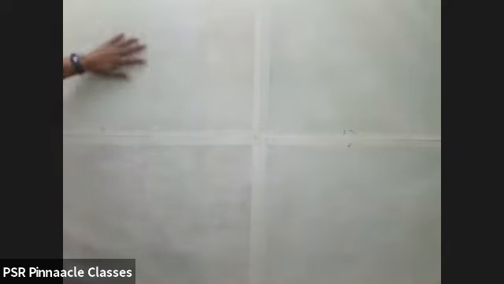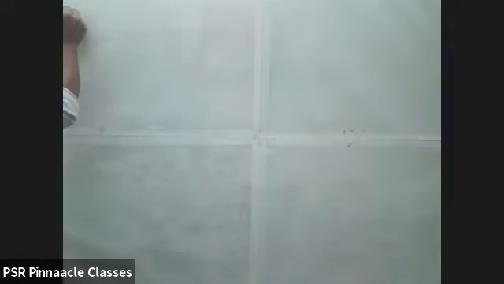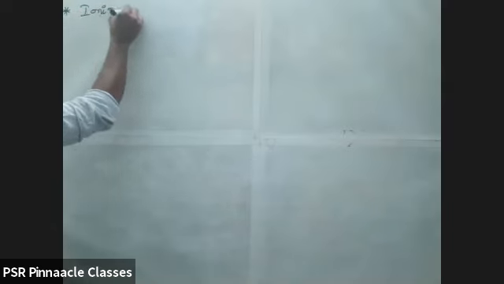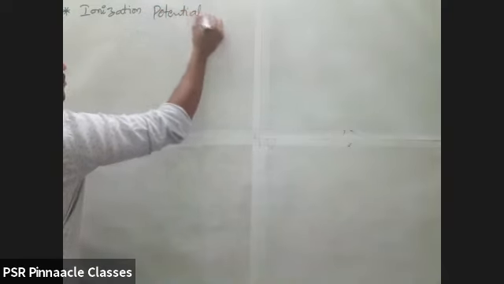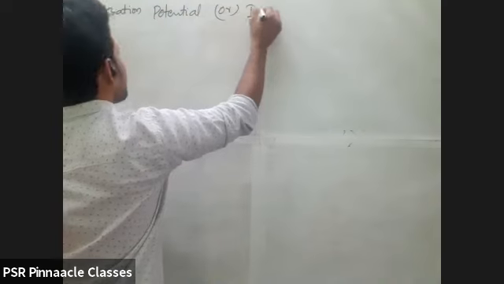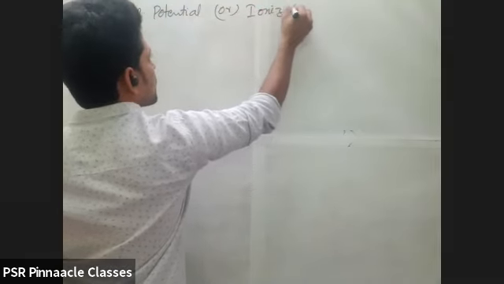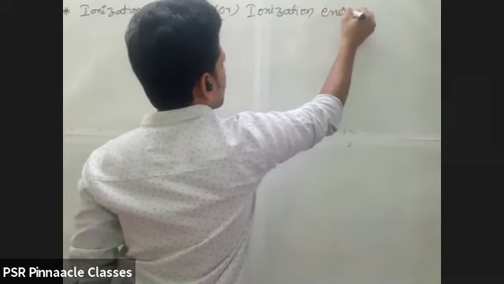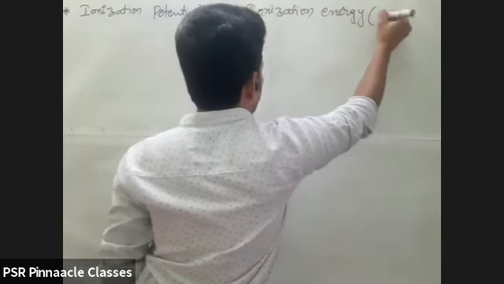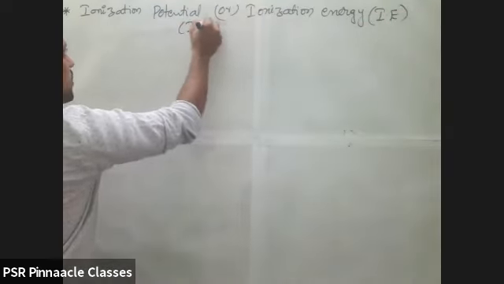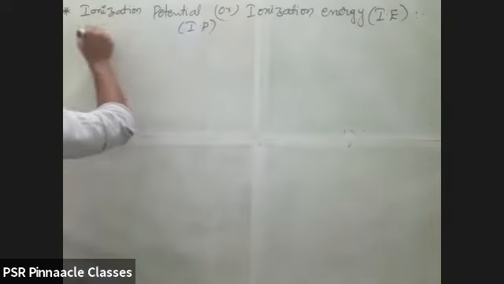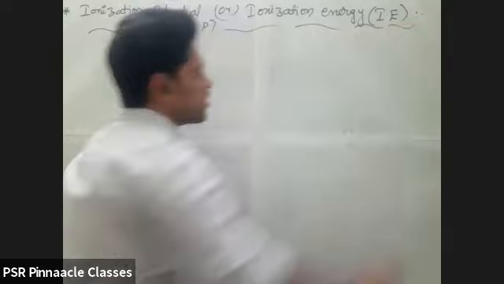Okay, right. Up to now we discussed the screening effect and everything. Now we'll go through one more topic, that is ionization potential. Ionization potential, or we also call it ionization energy. Generally, we represent it as IE or IP. Whatever it is, both are the same.